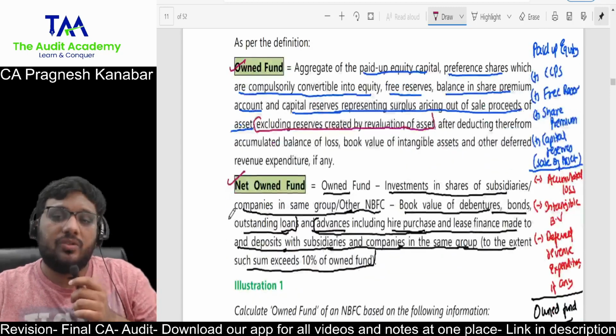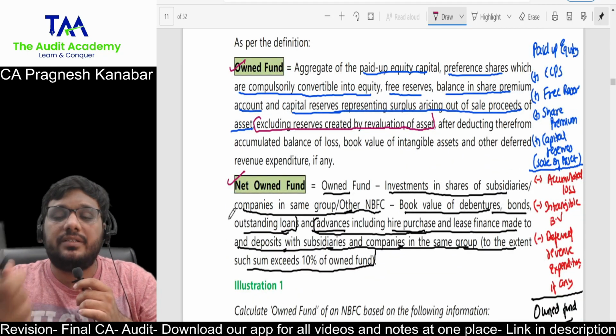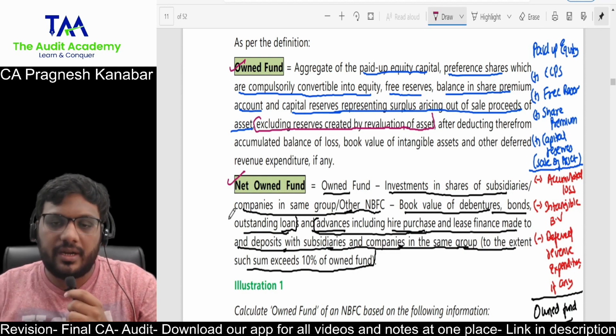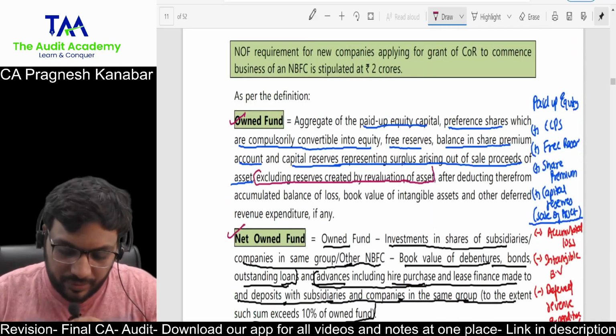So yes, they can ask you a question on how to calculate net owned fund, because they can assume that you are Inter CA clear when you're giving Final CA paper, and this point can come up from your Advanced Accounts paper. All right. Okay. Yes, sir. All right. So please go through this.